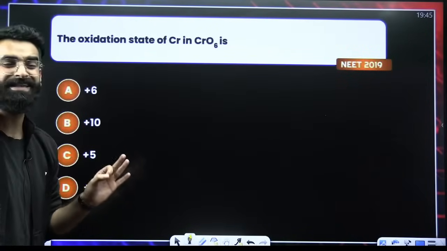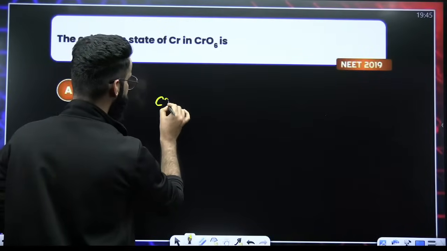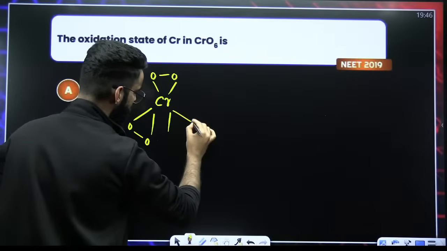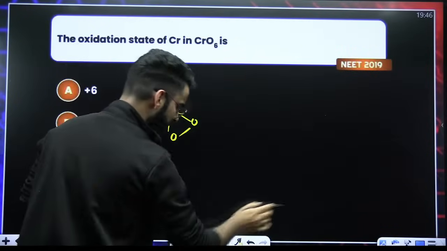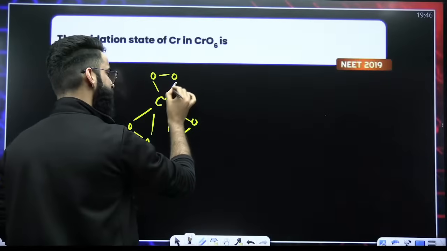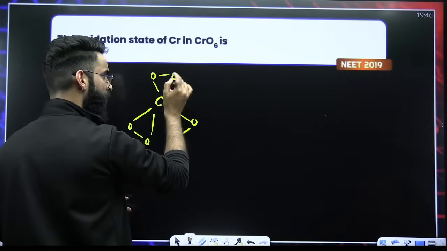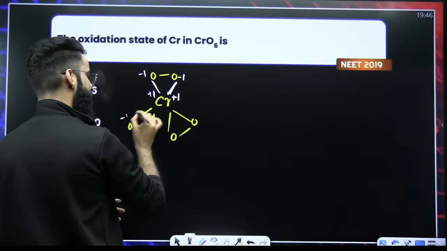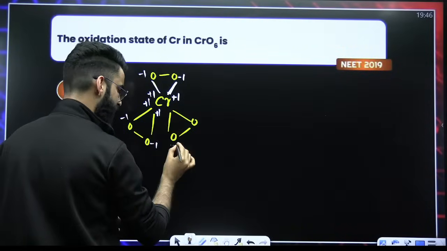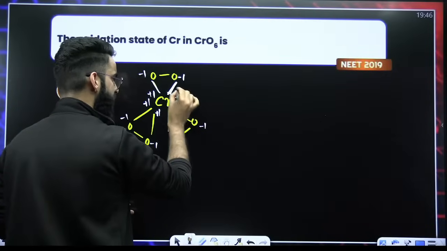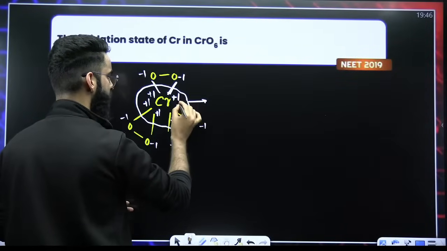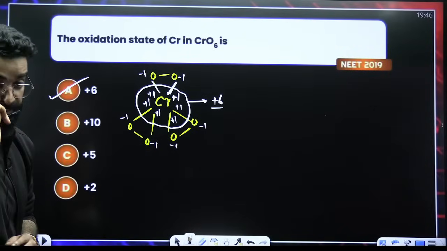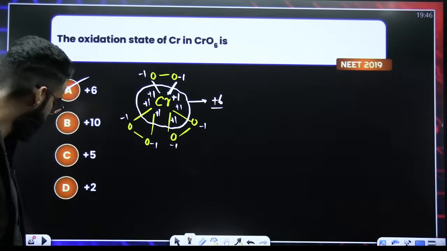Oxidation state of chromium in CrO6, NEET 2019. CrO6 structure you should know. Well, this is the structure of your CrO6. Now, how do we calculate the oxidation state of chromium here? Look at this particular bond between chromium and oxygen. Oxygen is more electronegative, so it will have -1, and chromium will have +1. Again, -1 +1, again and again. If you look at the total charge on chromium here, it comes out to be 1, 2, 3, 4, 5, 6. So +6 is the oxidation state of chromium in case of your CrO6. Just remember the structure.